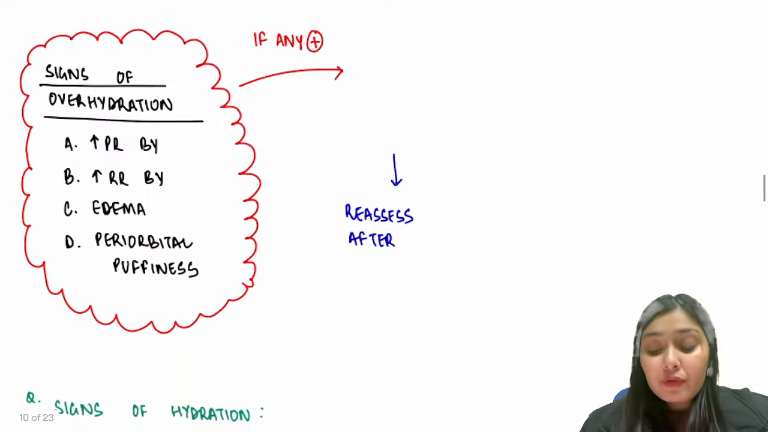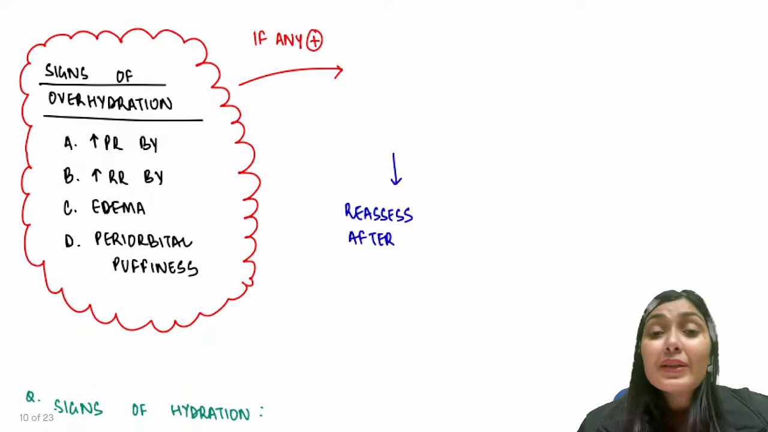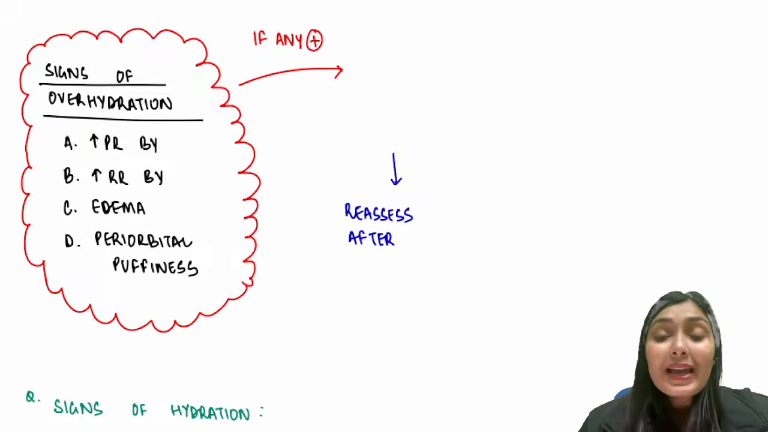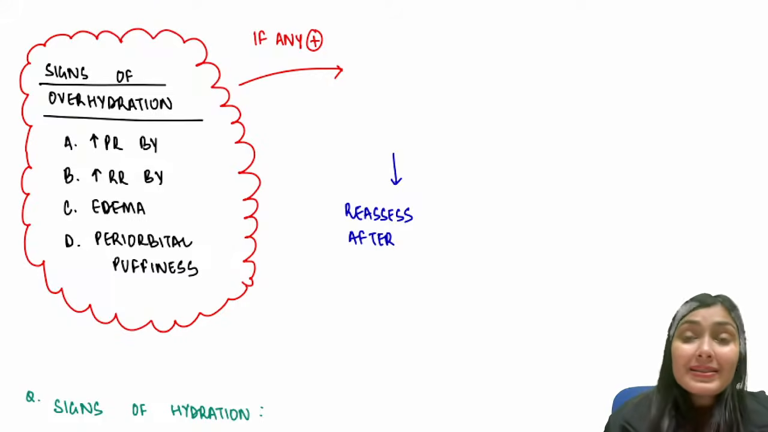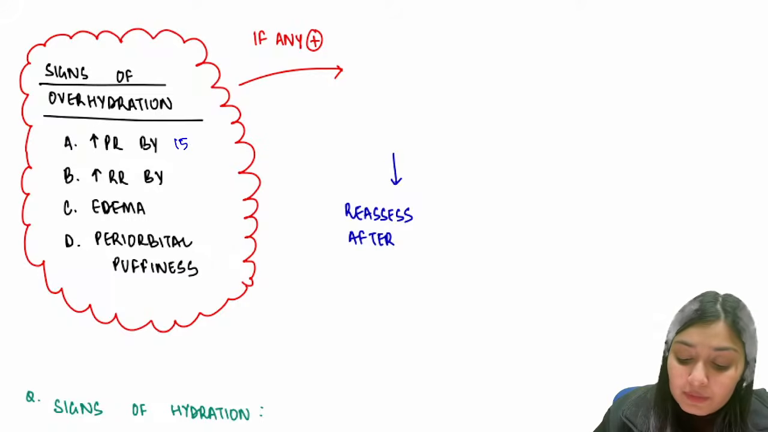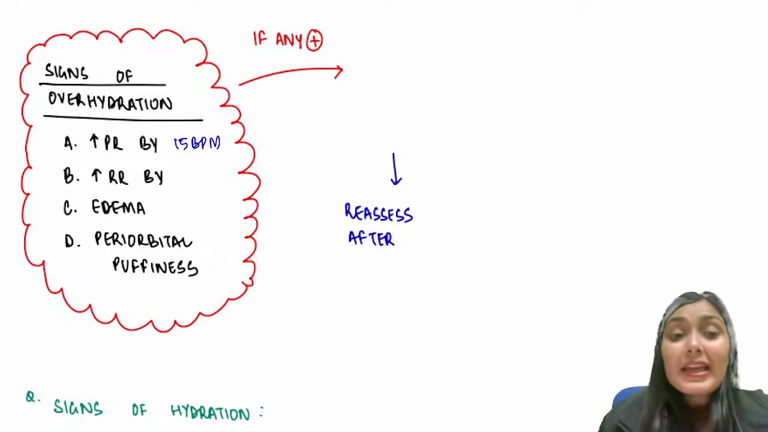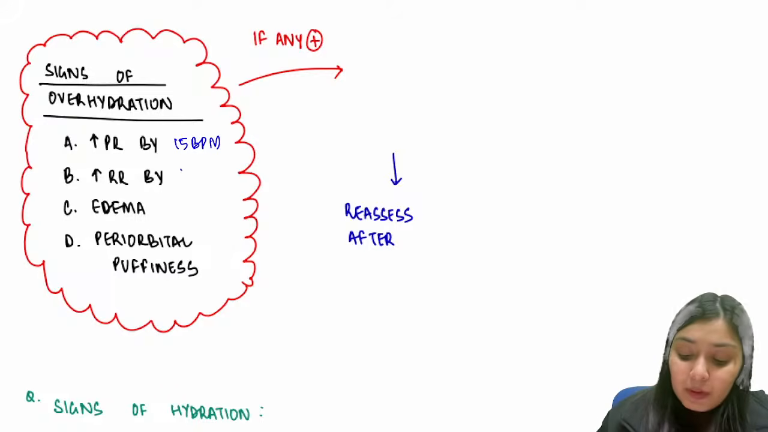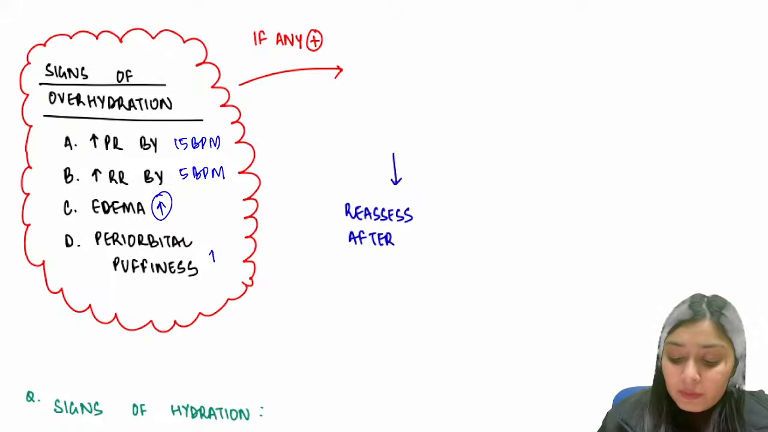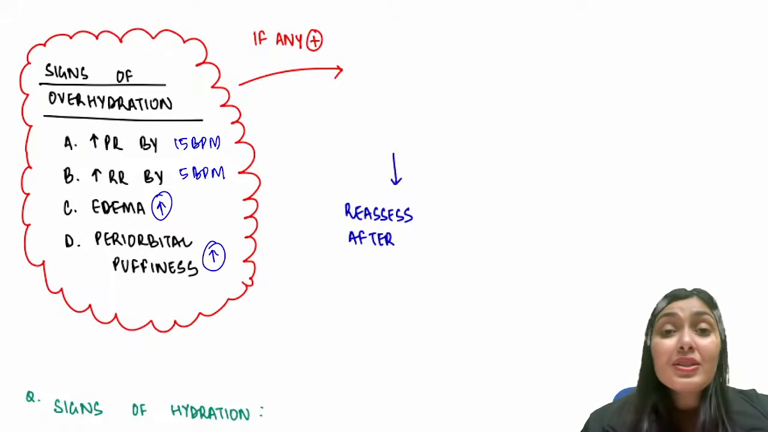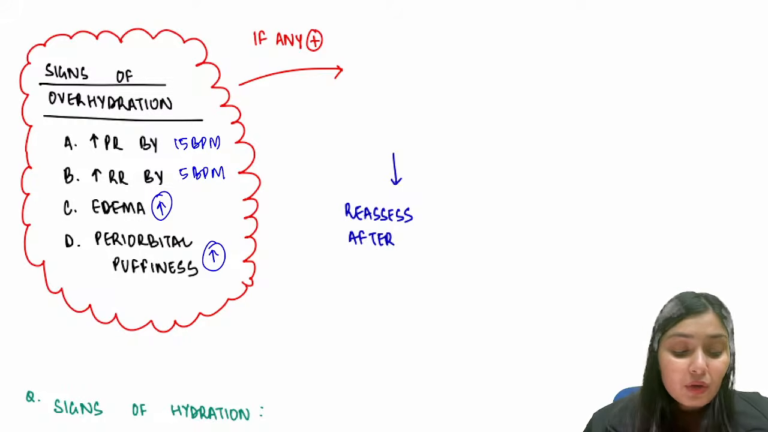Now, if while monitoring you see any of the signs of overhydration, you stop ORS immediately. So what are the signs of overhydration? If the pulse rate has increased by 15 beats per minute, if the respiratory rate has increased by 5 breaths per minute, if the edema of the child is increasing, if the periorbital puffiness is increasing, these are all signs of overhydration.